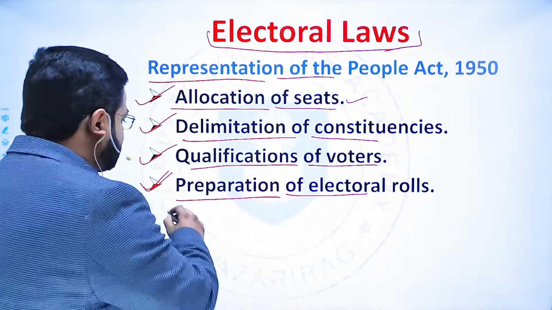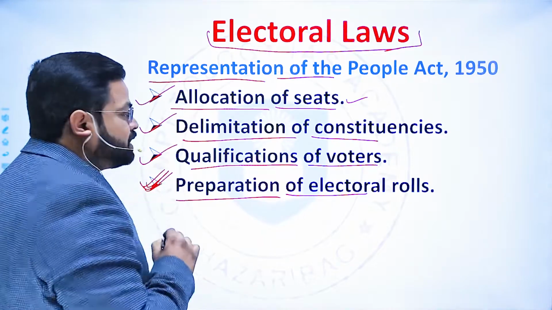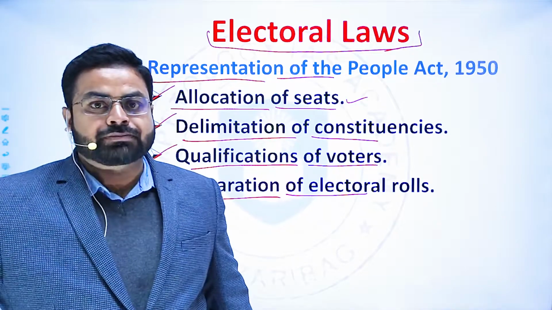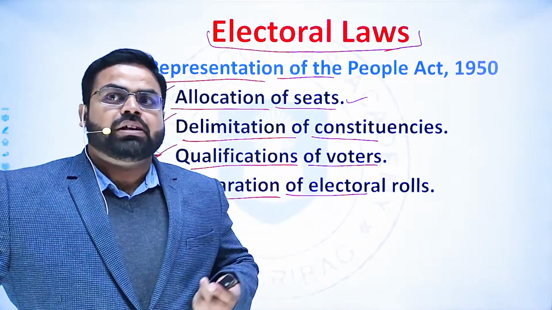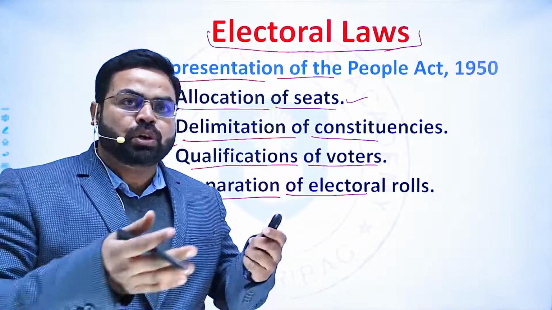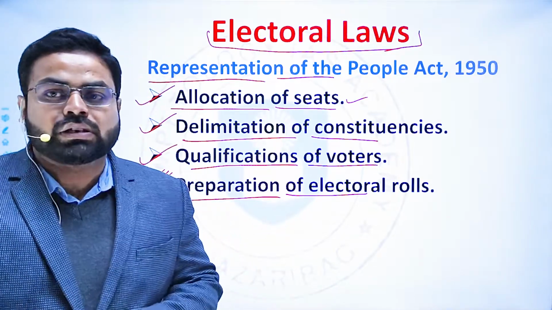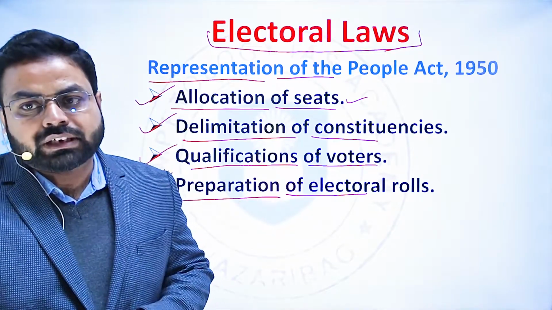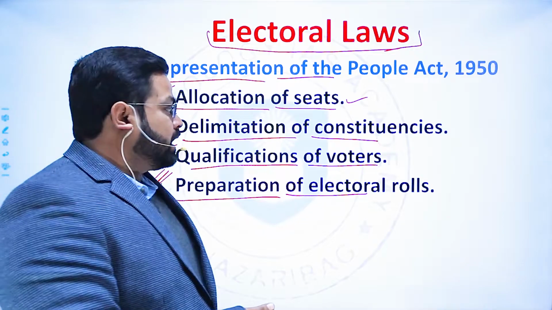And remember this point, it will be very important as the amendment has been introduced here. So the documentation, the method, where to apply, how to accept any inclusion or exclusion of a name in the electoral rolls, all these things have been delineated here.